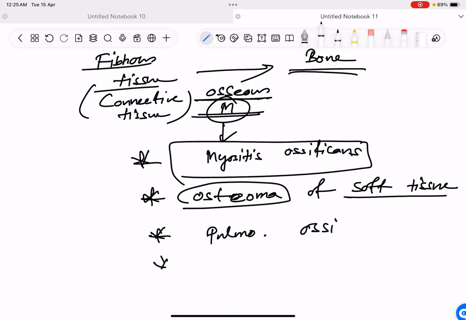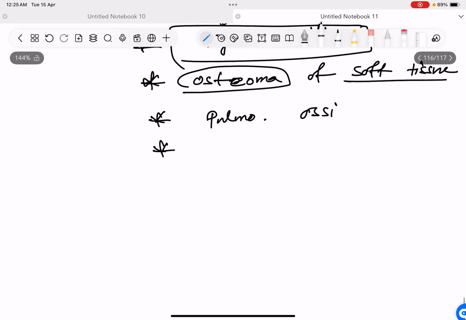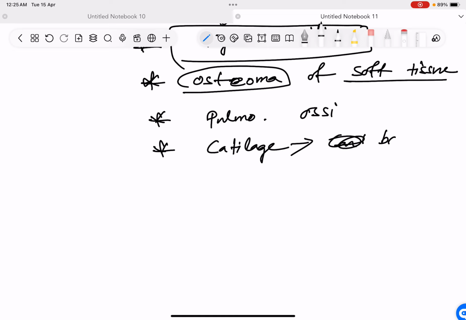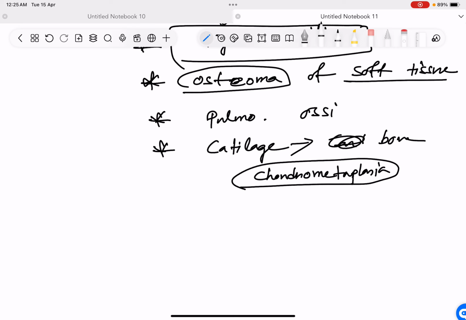Then we have ossification of cartilage, cartilage becoming calcified, cartilage becoming bone. This is known as chondrometaplasia. Specifically, a type of osseous metaplasia is chondrometaplasia, where the cartilage becomes bone. Okay, these are examples.